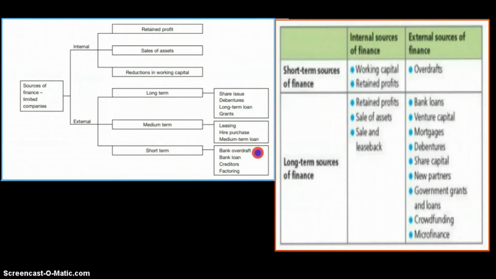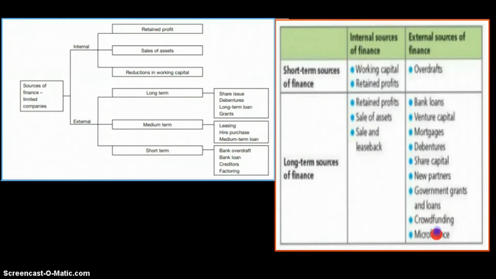So loans, all kinds of loans, are of course external sources of finance, but we can also classify them as long term, medium term, or short term. Then bank overdraft, bank loans, creditors, and factoring. Debt factoring basically is your short term source of finance. All this over here as well, you can see. And microfinance, that's also not mentioned over here.